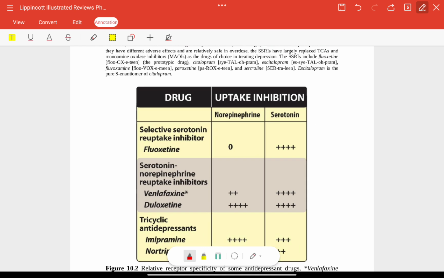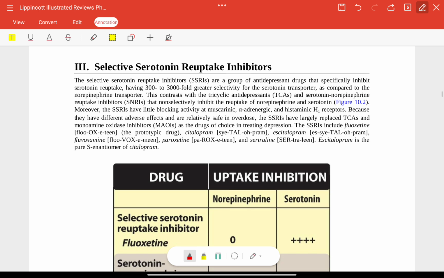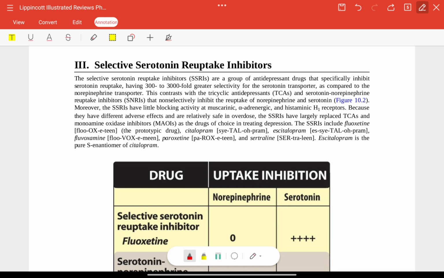Now first we will see SSRIs, selective serotonin reuptake inhibitors. These act selectively on serotonin reuptake. They inhibit serotonin reuptake, having 300 to 3,000 fold greater selectivity for the serotonin transporter. That's why they are called SSRIs. Whereas SNRIs non-selectively inhibit the reuptake of both norepinephrine and serotonin.